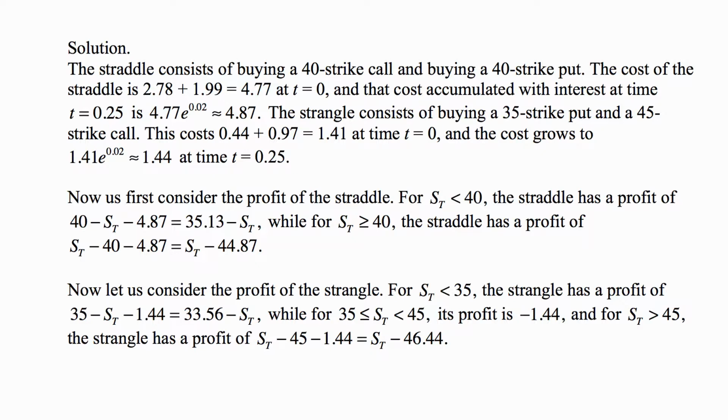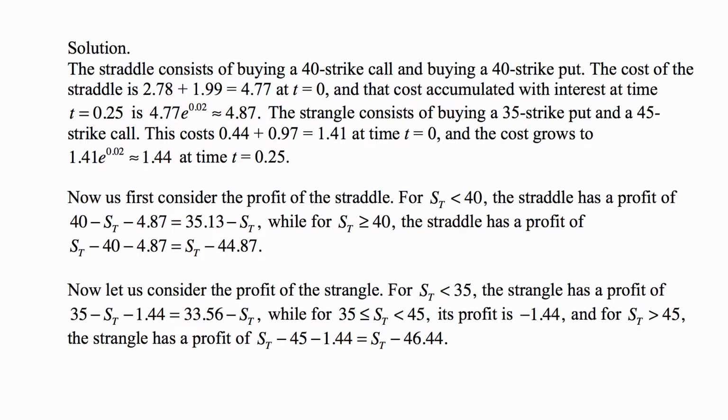So now let us look at the profit of the straddle. For S sub t, the price of the stock at expiration less than 40, the straddle has a profit of 40 minus S sub t minus the cost of it. So if we are under 40, you get a payoff of a put. You don't get the payoff of a call. The call is worthless, minus the cost of the position.